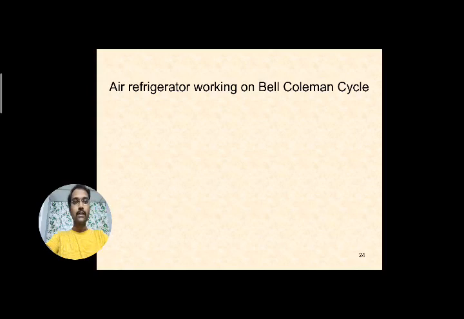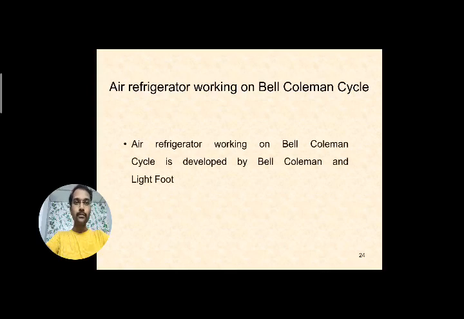Now we will see the Bell-Coleman cycle, or reversed Joule cycle. We will see the line diagram of the Bell-Coleman cycle.